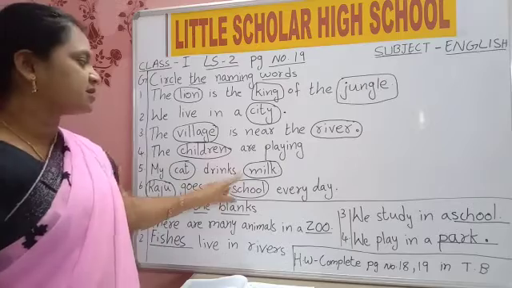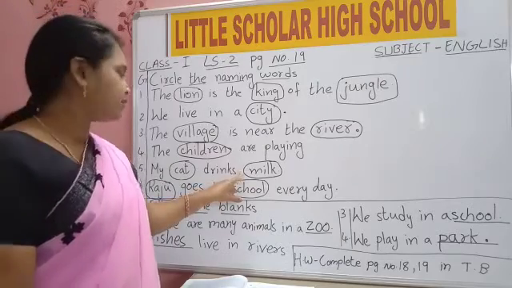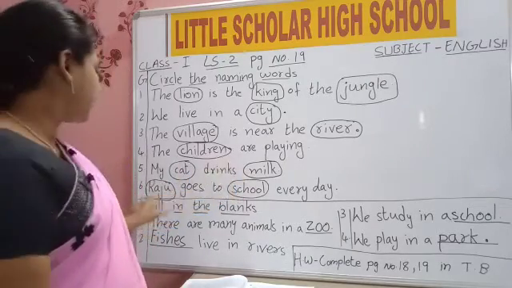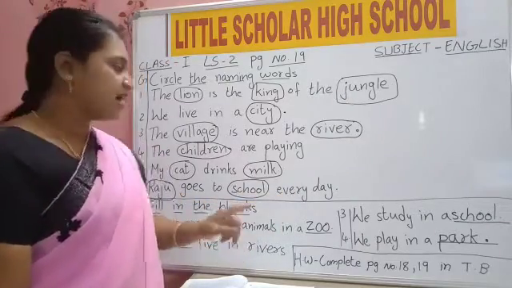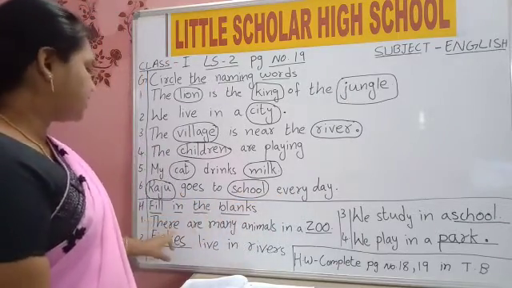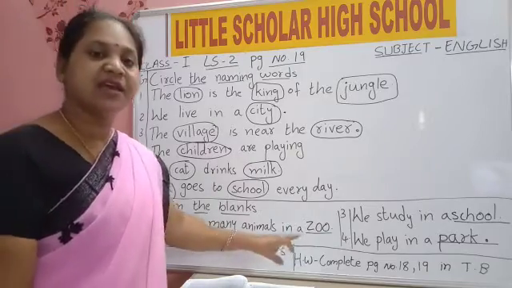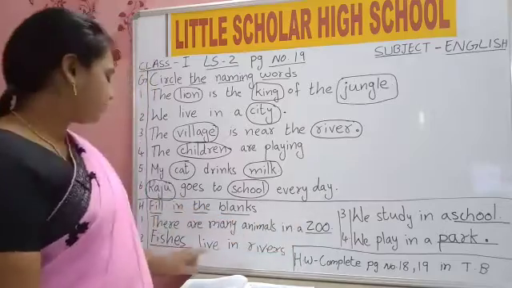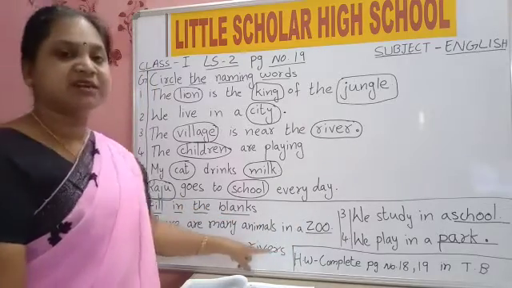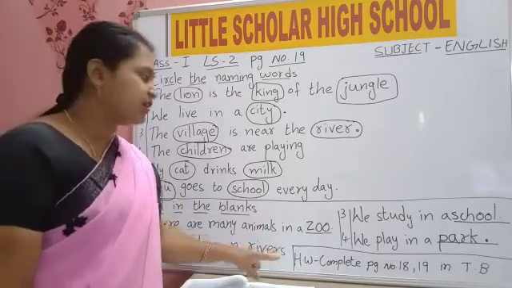My cat drinks milk. Fifth one, put your finger where I am reading. My cat drinks milk. Raju goes to school every day. Now fill in the blanks. There are many animals in a zoo. Fishes live in rivers.